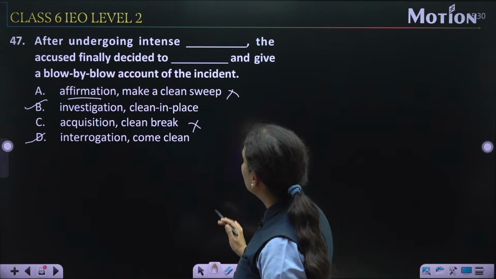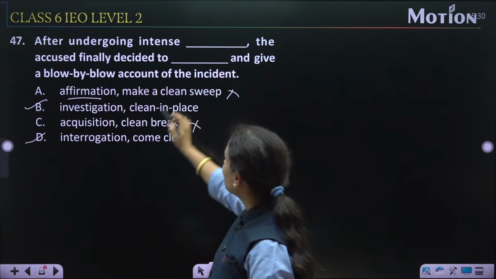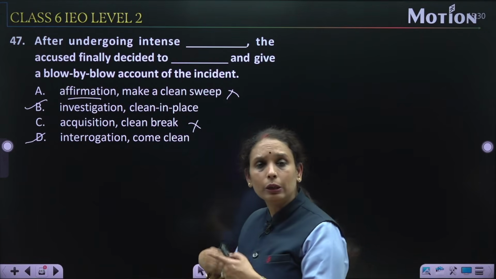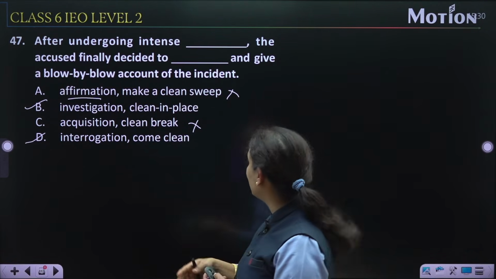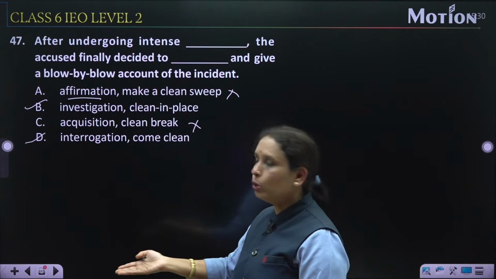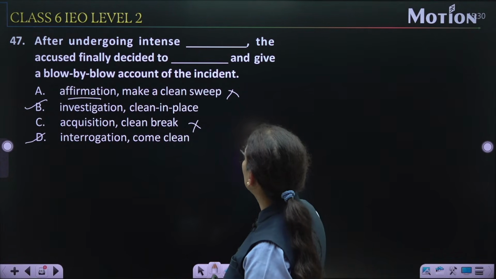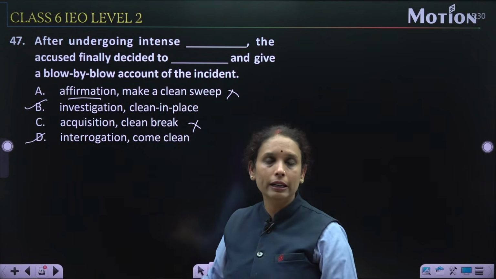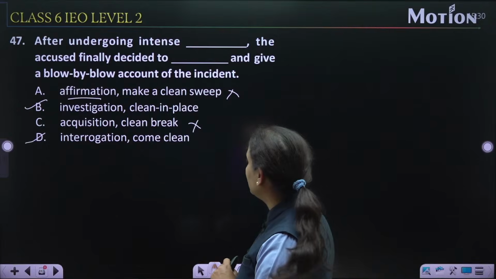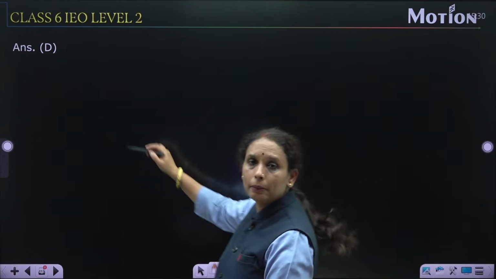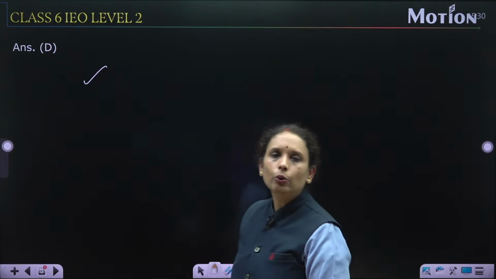तो I think after undergoing intense interrogation, it means intense questioning, बहुत सारे questions को पूछने के बाद में the accused मतलब जो accused है person finally decided to come clean, वो चीजों को सामने लाने लगा, साफ करने लगा, सारी सच्चाई को सामने लाने लगा. तो ऑप्शन नंबर डी इज द राइट वन. या ऑप्शन नंबर डी.